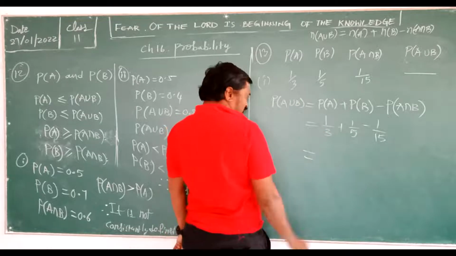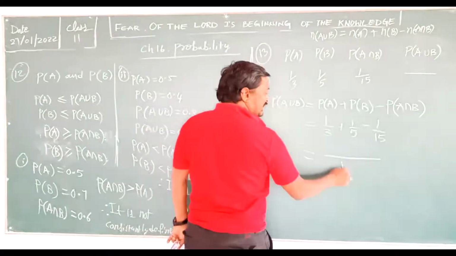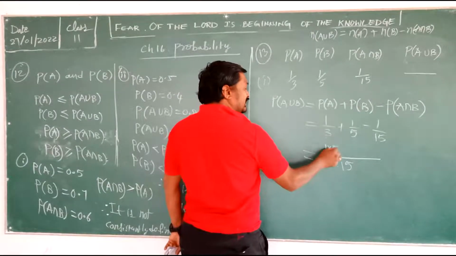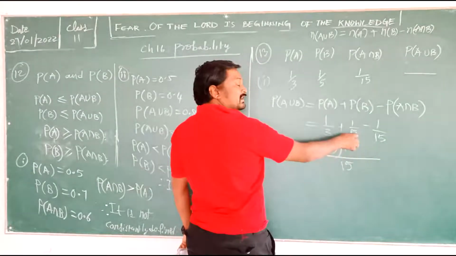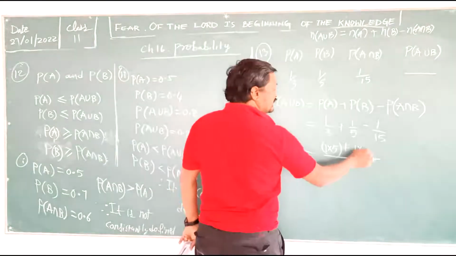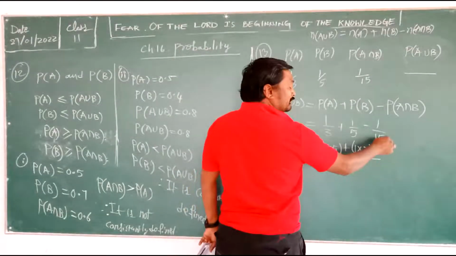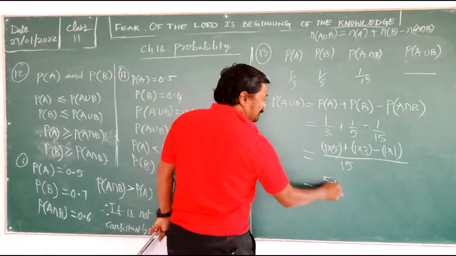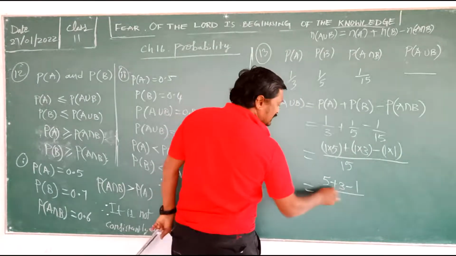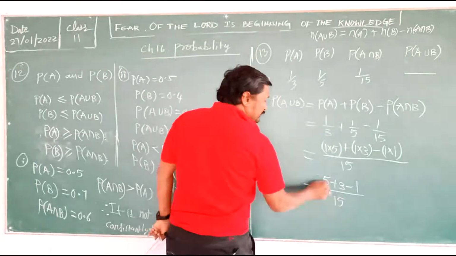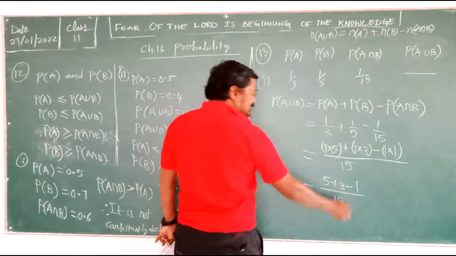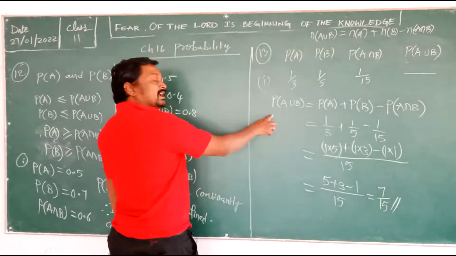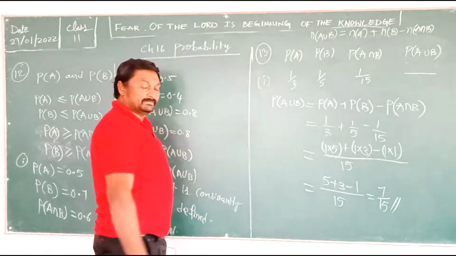Now take the LCM as 15. 3 table, when does 15 come? 5 times, so 1 into 5. 5 table, 15 comes 3 times, so 1 into 3. 15 table, 1 time, so 1 into 1. So now 5 plus 3 minus 1 upon 15. 5 plus 3 is 8, 8 minus 1 is 7. So 7 upon 15 is your P of A union B.